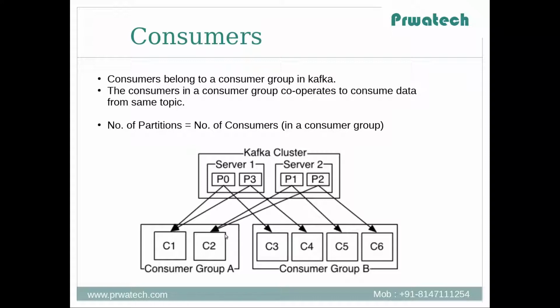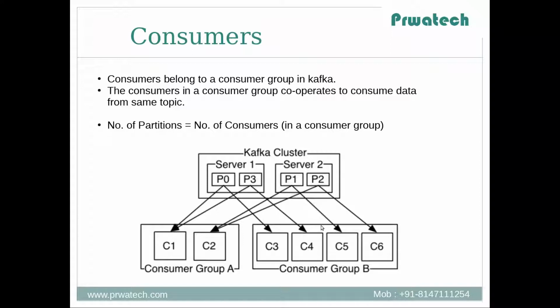For consumer group A, all data of partitions P0 and P3 is consumed by consumer instance C1, and all data of P1 and P2 is consumed by C2 instance. But for consumer group B, each partition is mapped to one consumer.